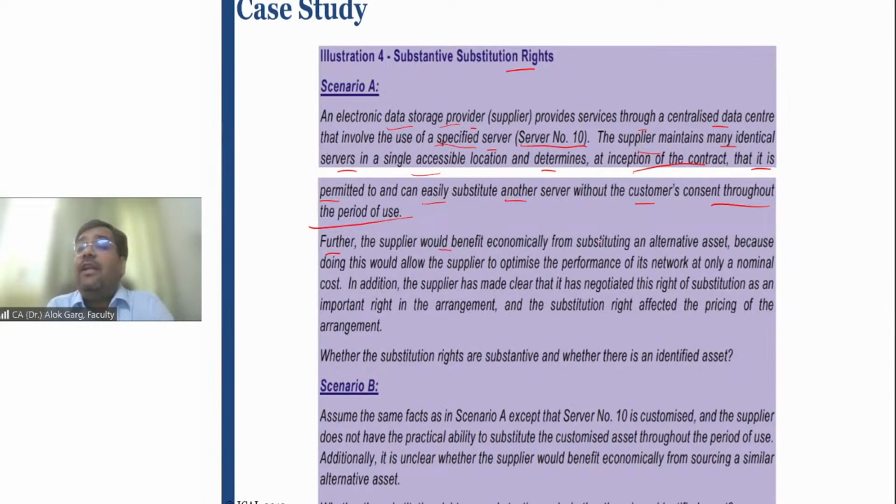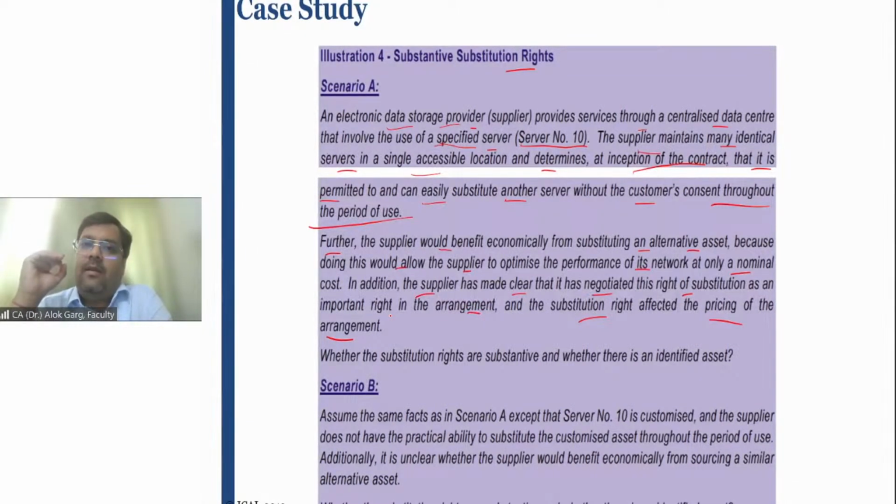Further, the supplier would benefit economically from substituting an alternative asset because doing this would allow the supplier to optimize the performance of its network at only a minimal nominal cost, right? So when the supplier is reshuffling the data to different servers, it is optimizing the performance. And of course, the supplier is getting a benefit from that. In addition, the supplier has made clear that it has negotiated this right of substitution as an important right in the arrangement, and the substitution right affected the pricing of the arrangement as well. And see, this is a practical aspect. The supplier, the lessor, has made it very clear.